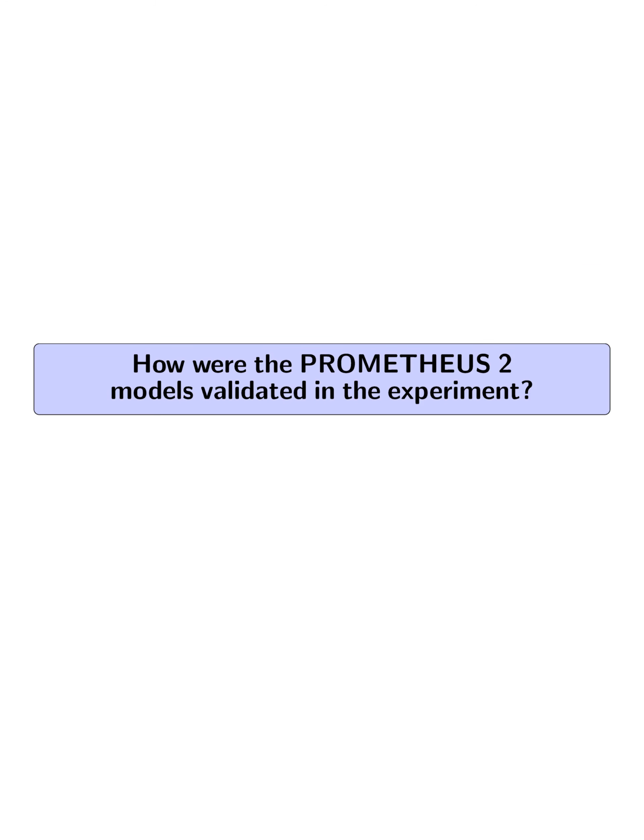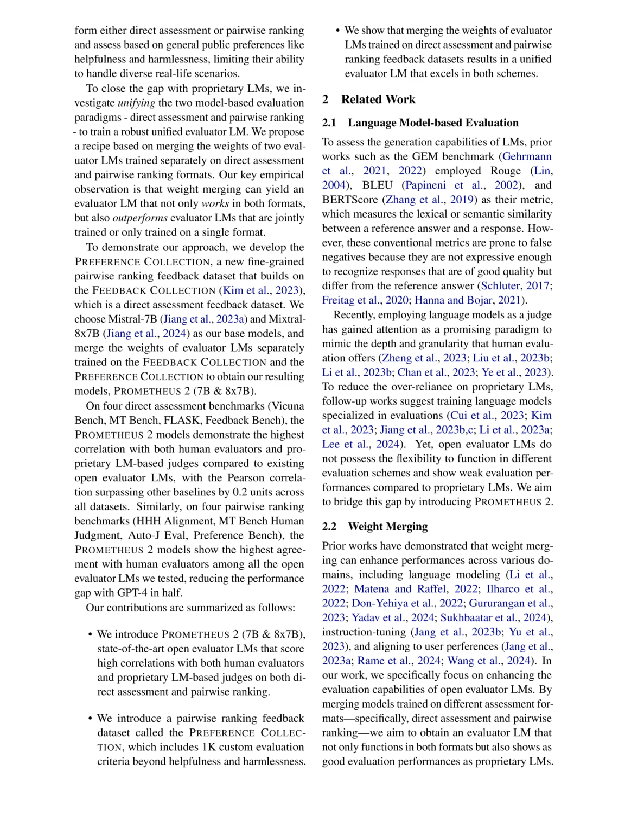How were the Prometheus 2 models validated in the experiment? The Prometheus 2 models were validated in the experiment by comparing their performance with human evaluators and proprietary LM-based judges on both direct assessment and pairwise ranking benchmarks. The validation process involved assessing the correlation of the Prometheus 2 model's scoring decisions with those of human evaluators and proprietary LMs, such as GPT-4 1106 and Claude 3 Opus.